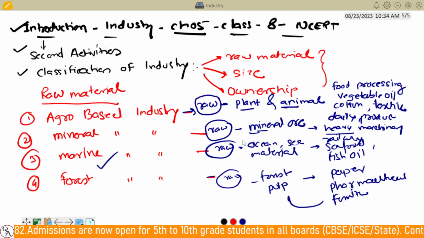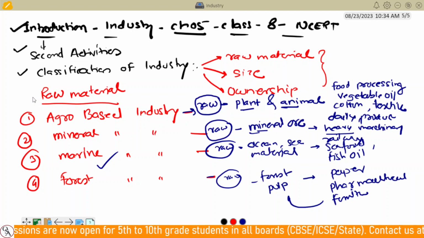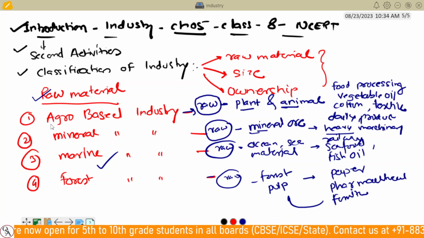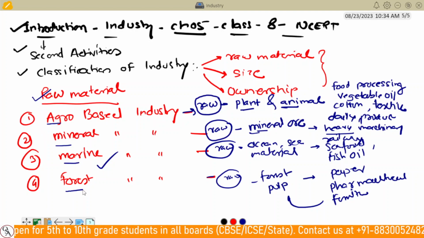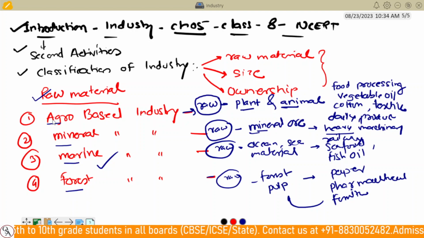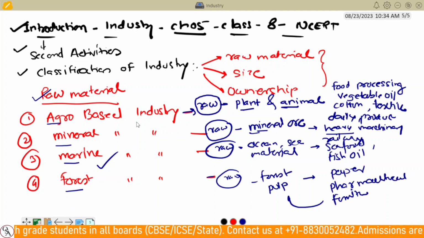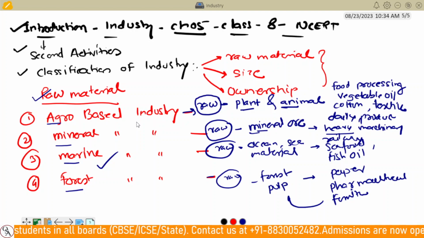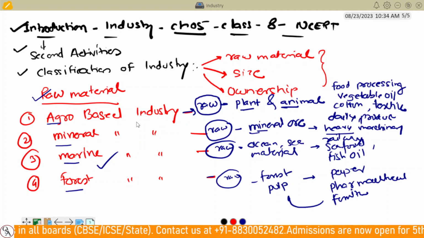Now I hope you understood very simply. These raw material-based industries are classified into agro, mineral, marine and forest. The names are self-explanatory, so you can easily write the answer or the difference if it comes in the exam.